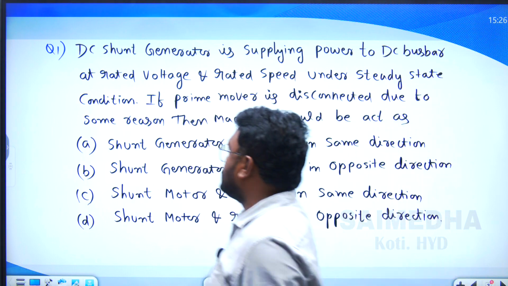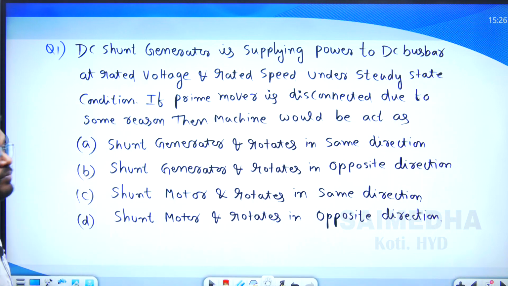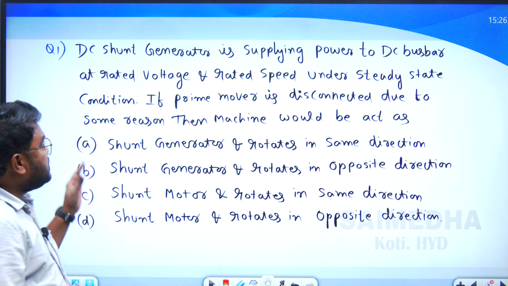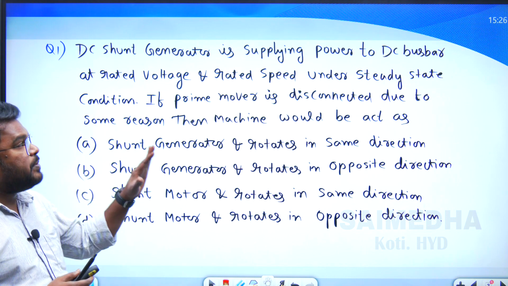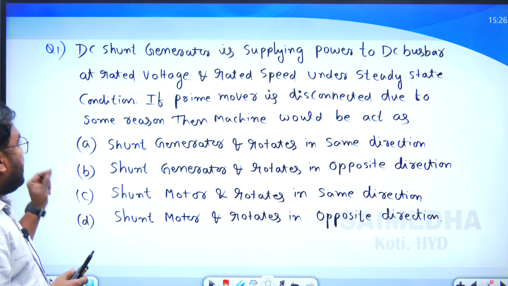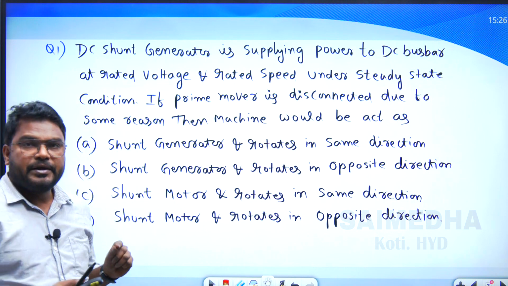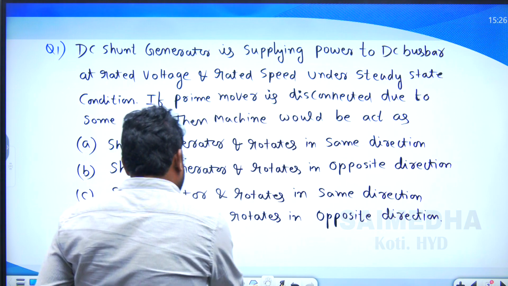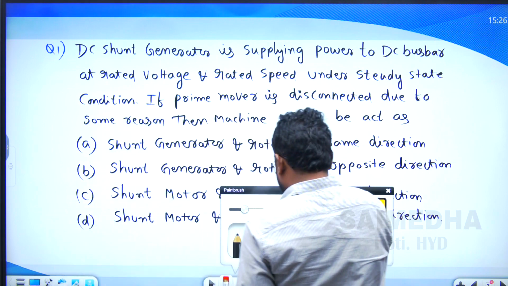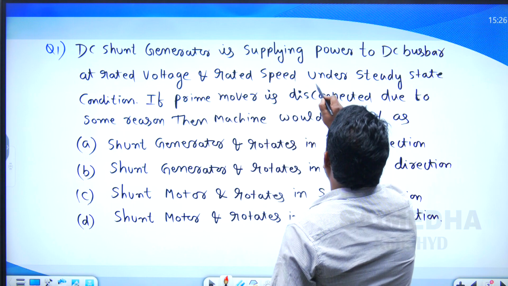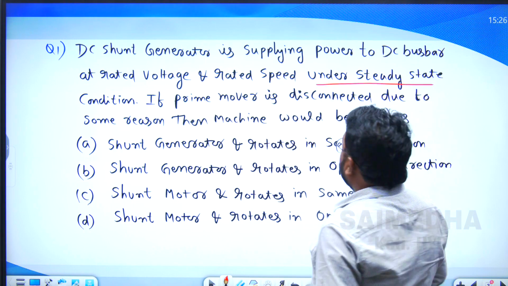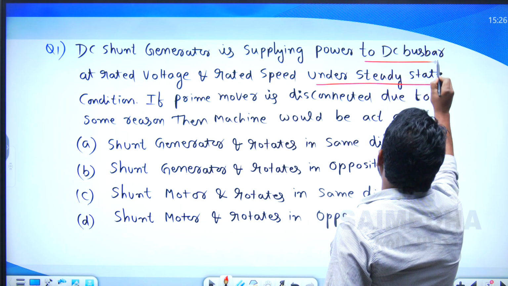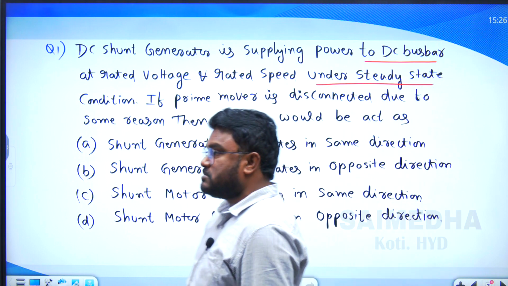Okay, let's solve this question 1. I repeat the question once again. See here, the DC shunt generator is supplying power to the DC bus bar at rated voltage and rated speed under steady state condition. Okay, this point is very important, it is mentioned that it is under steady state condition. And one more important point in this question is the DC bus bar.